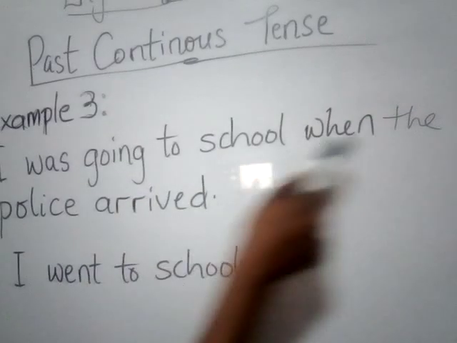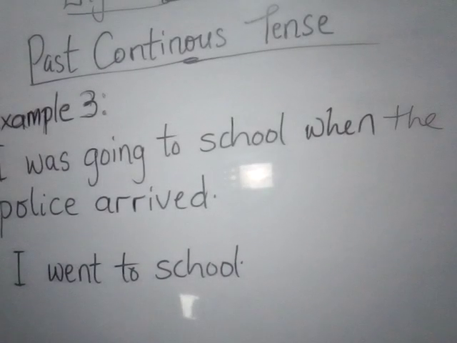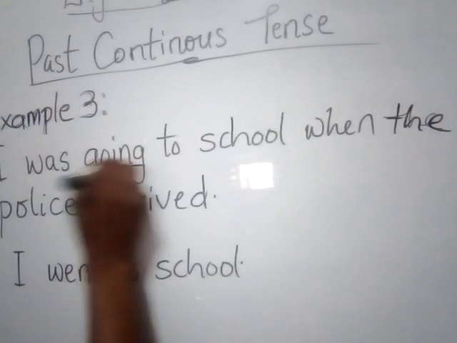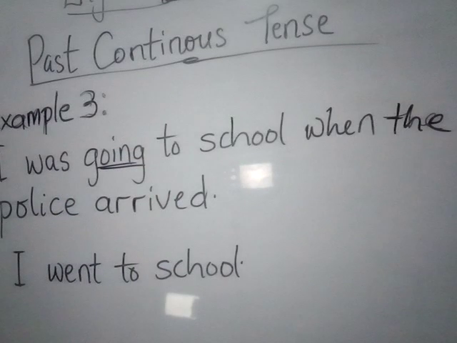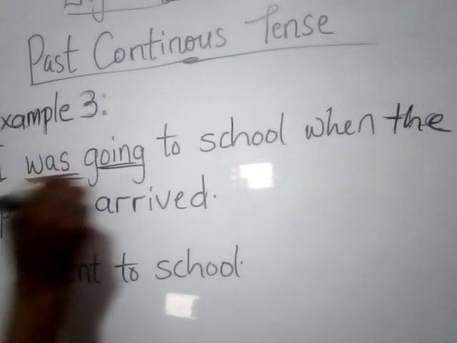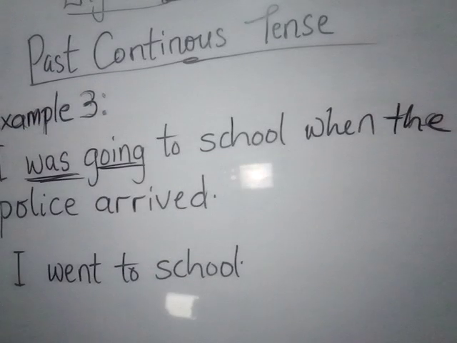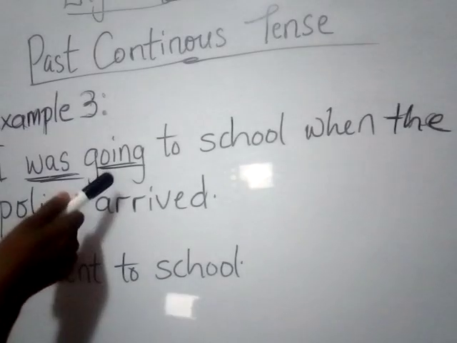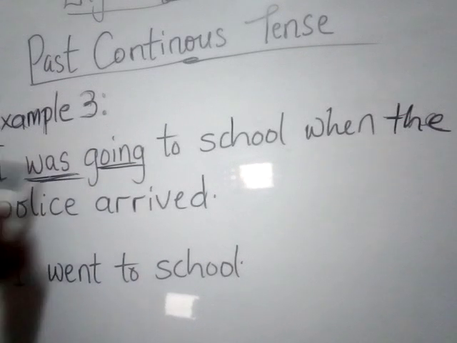Now, you also notice again that the main verb is with an ing to show that it's ongoing, though in the past. And what shows that it's in the past? The helping verb, which is was. Was shows something that happened in the past. It shows past tense. But the going indicates the continuing part of it. The going with the ing shows that something was going on, happening in the past.